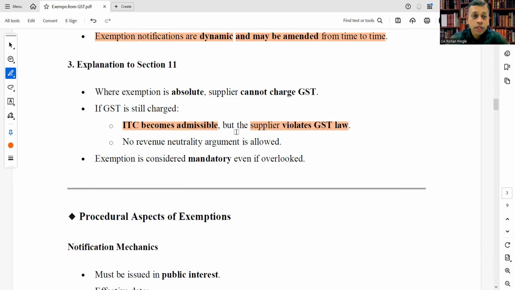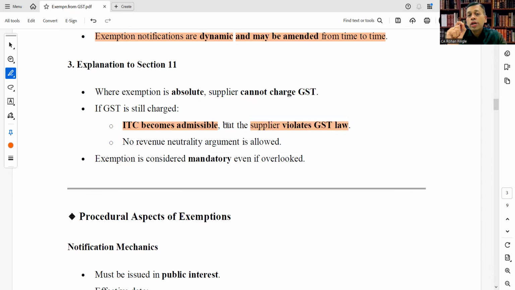Understand the concept. When exemption is absolute, the supplier cannot charge GST. It is mandatory; the supplier cannot collect it. But even if they collect, ITC becomes eligible, but the supplier violates GST law and may face consequences for violation of the GST law.